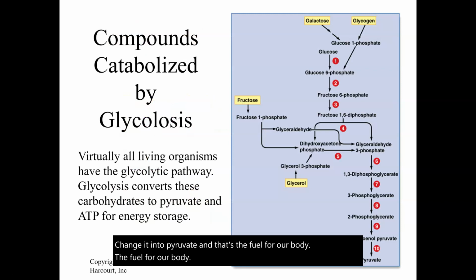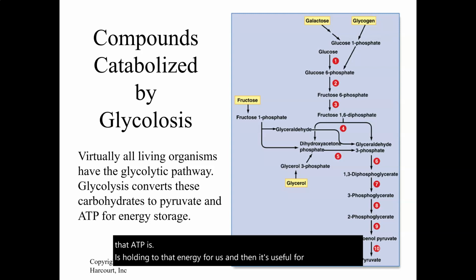And almost all living organisms use this pathway, and glycolysis takes carbohydrates, changes it to pyruvate, and ATP for energy storage. So ATP is holding on to that energy for us, and then it's useful for other reactions in our body.